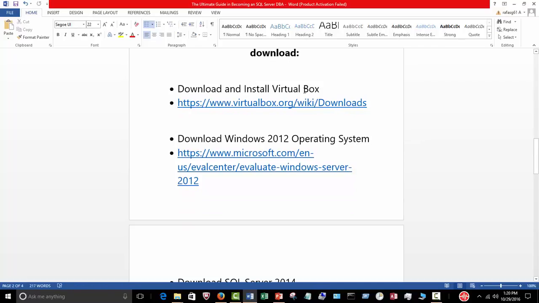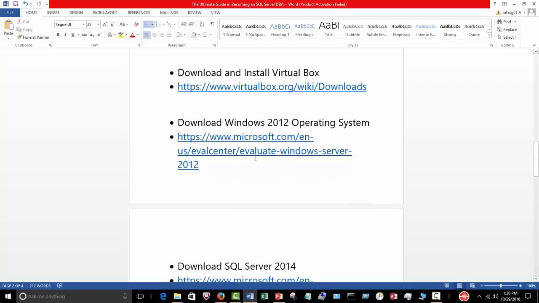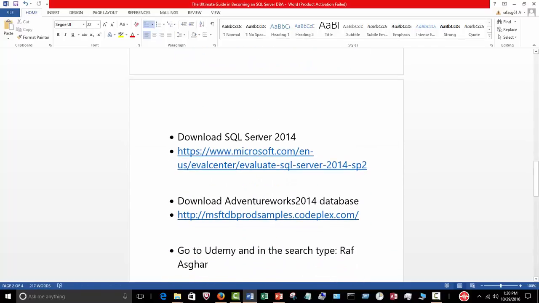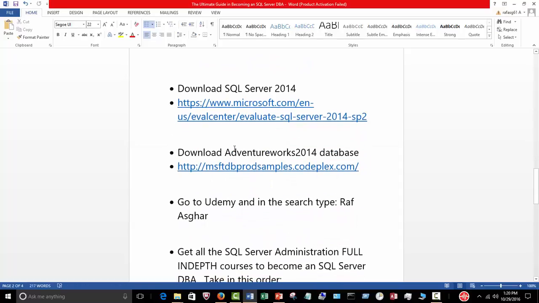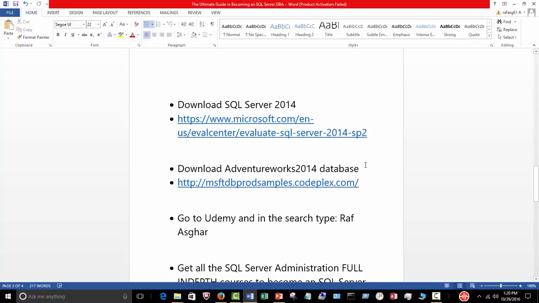The link for the VirtualBox software is here, and I'll be showing you how to install that. The operating system is here. The SQL Server is here, and then we'll go and download and install the AdventureWorks database, so you can go there and look at it.